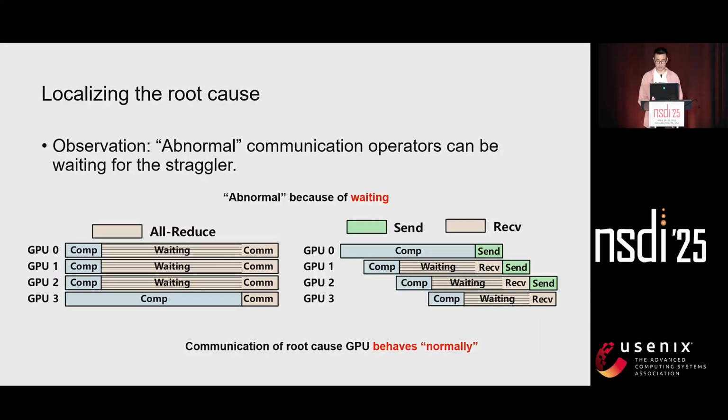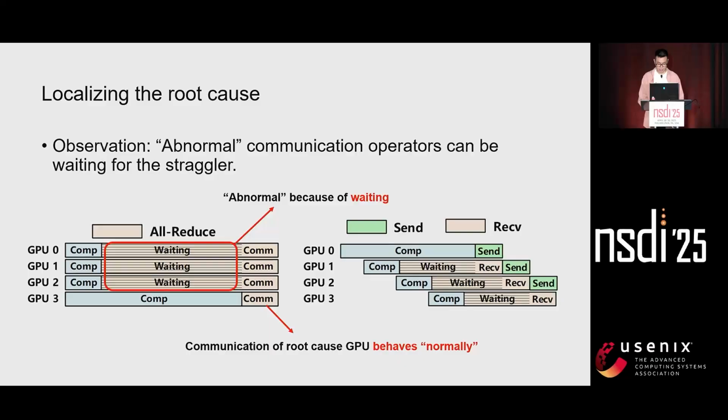We then move to the core localization algorithm of Holmes. Our algorithm leverages a key observation. Abnormal communication operators may actually be waiting for the slower GPUs. This example shows a TP reduce communication. GPU 3 experiences prolonged computing, but its communication operator remains normal. And as this is a collective communication operator, all the others wait for GPU 3 to start.